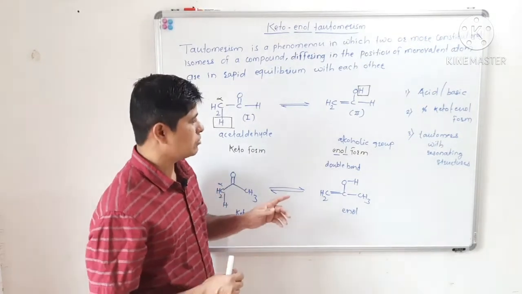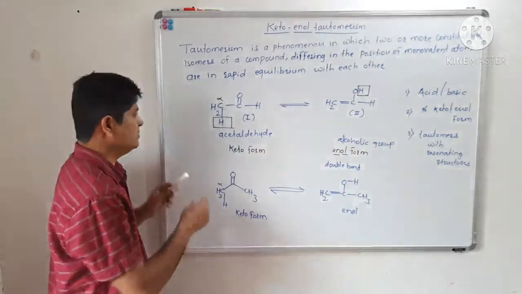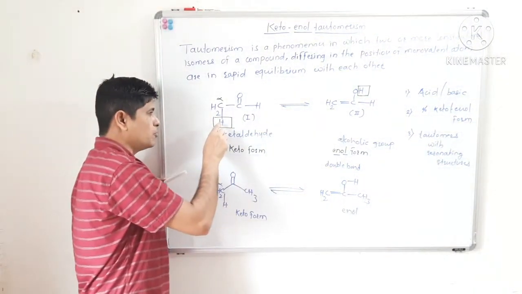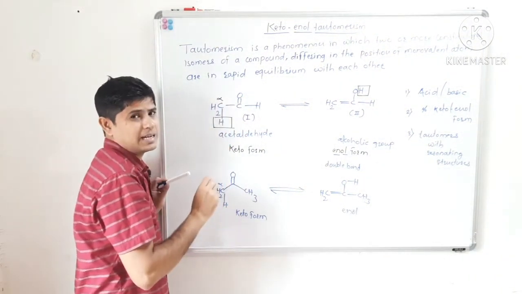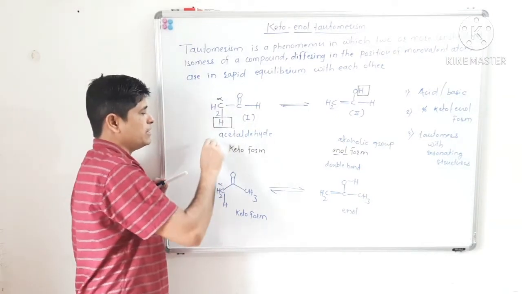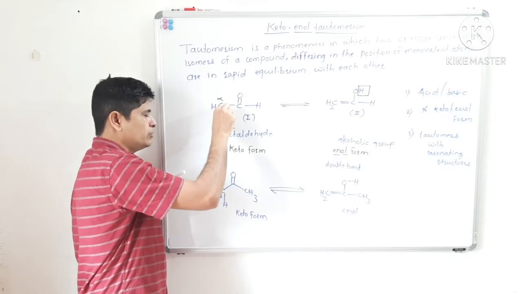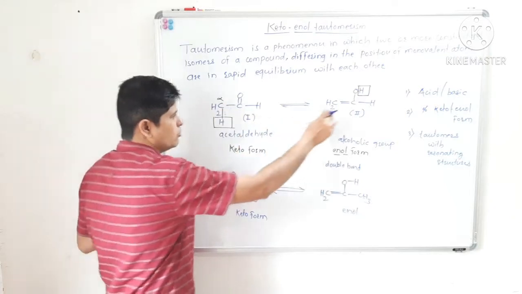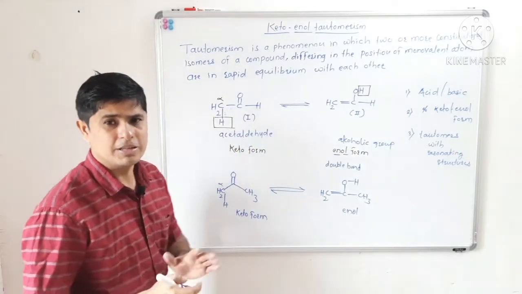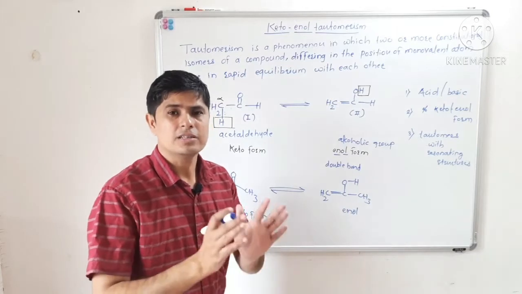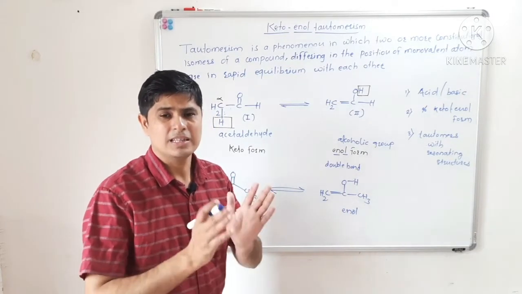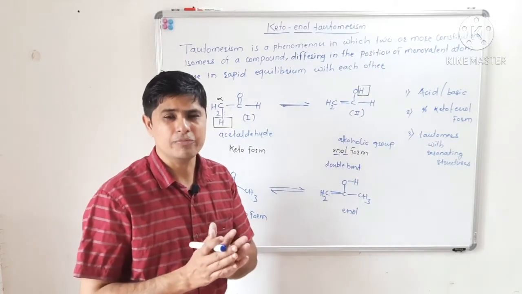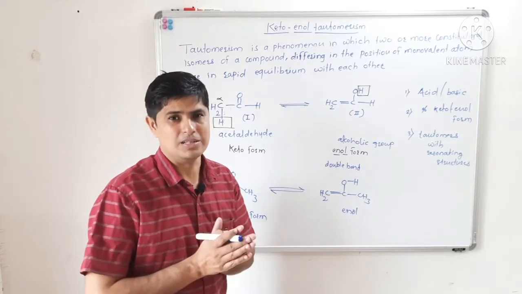While in the case of tautomerism, there is movement of a monovalent atom. Here the atom is moving from this place to this place. Also electrons are moving. The bonding electrons of this bond are moving here, forming a new bond, isn't it? So in tautomerism there is movement of electrons along with some atom also, but in resonance there is only movement of electrons, not atoms. In this way we can differentiate a resonating structure and tautomers from each other.